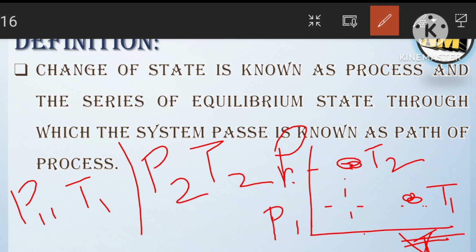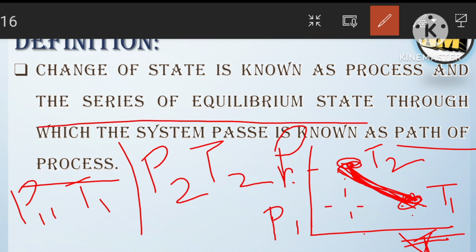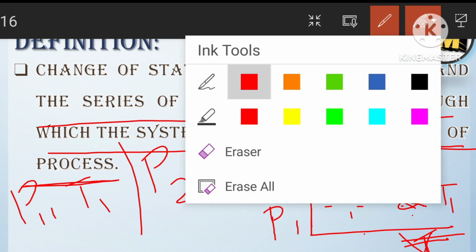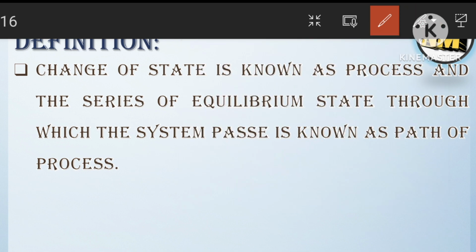If we join this process 1-2, assuming every point is in equilibrium state, then joining these two state points is nothing but the path of the process. If you see the definition also, the series of equilibrium states through which the system passes is nothing but the path of the process. In this way, path of the process can be defined.